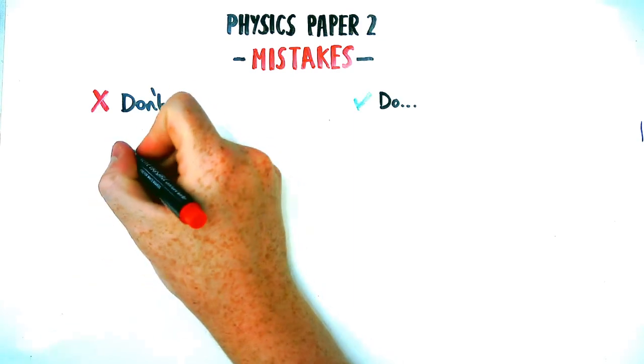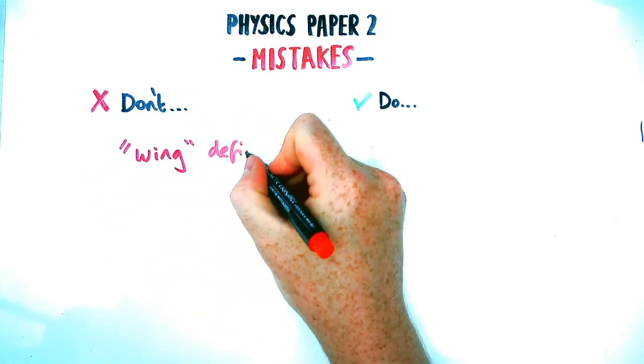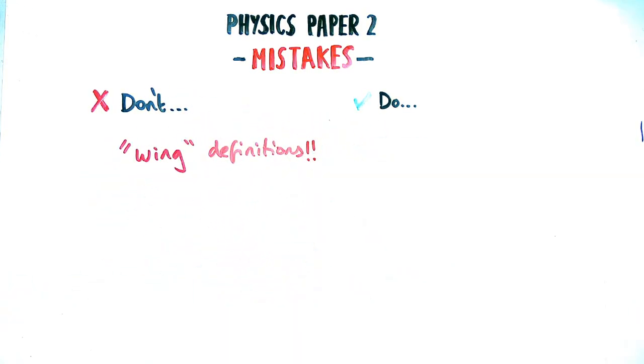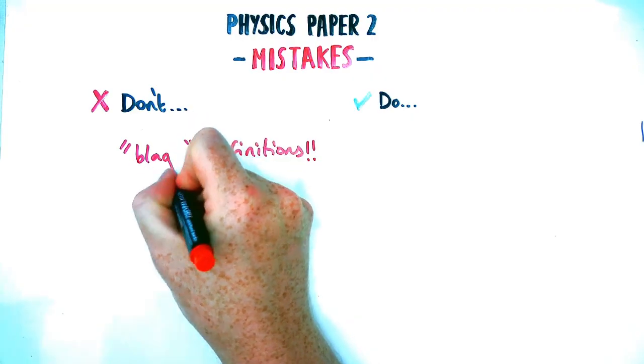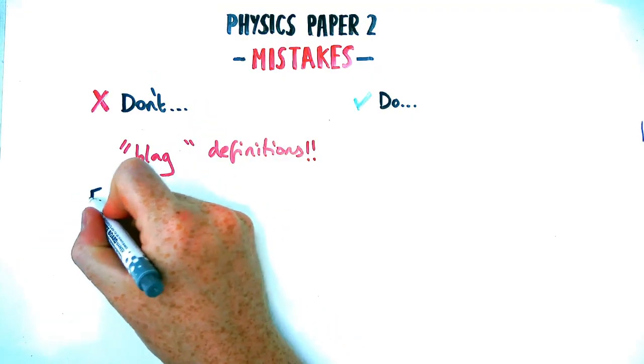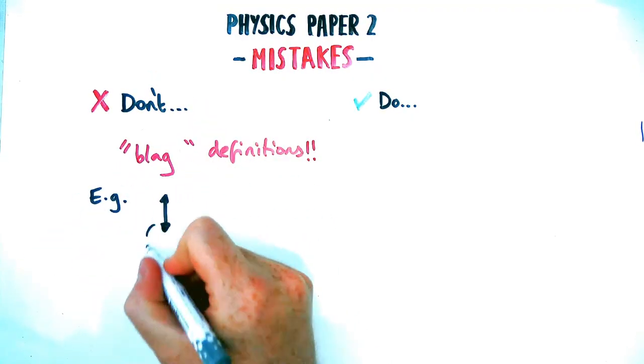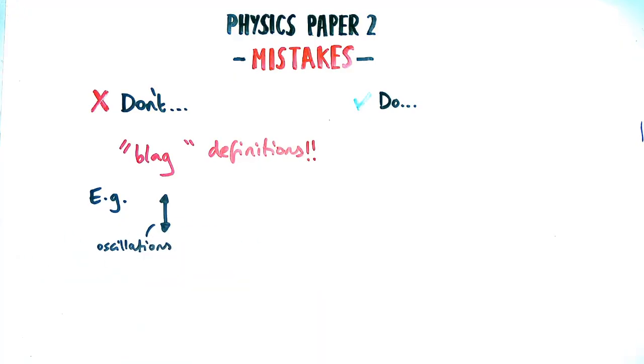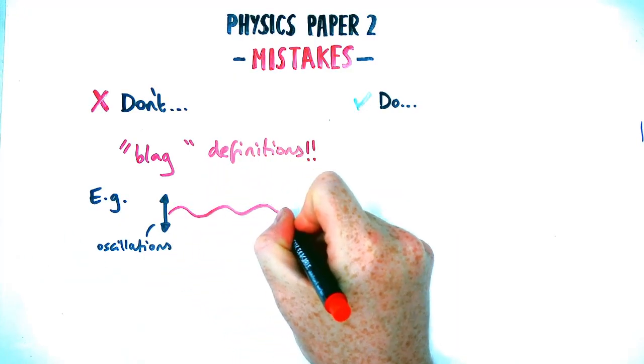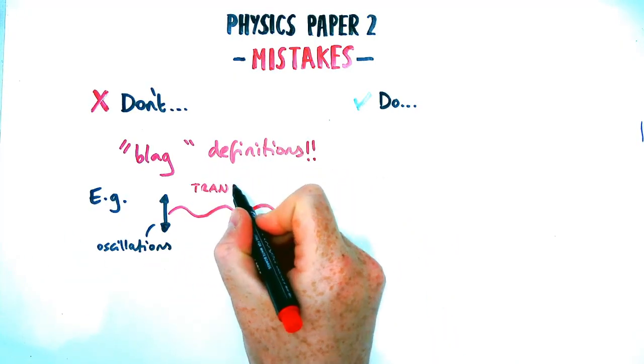While we're on the topic of waves, there's a really good example of making sure you memorize definitions properly and don't wing it or blag definitions. Okay, so revise it word perfectly, put it on a flashcard, memorize it, write it out 100 times until it gets in your brain. So the classic example of this is to talk about transverse waves.